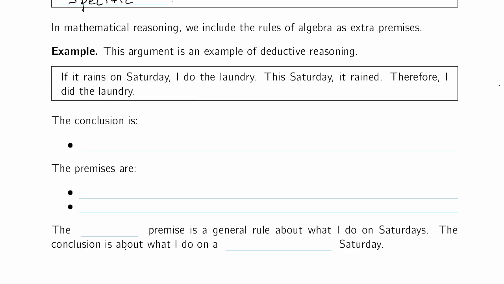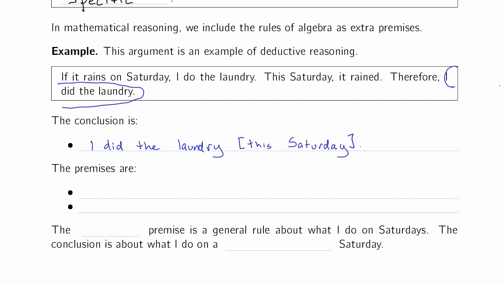So here's an argument. If it rains on Saturday, I do the laundry. This Saturday it rained. Therefore, I did the laundry. So the conclusion, cued with the word therefore in this argument, is I did the laundry. And not stated as part of the sentence, but included in the conclusion, I did the laundry this Saturday.